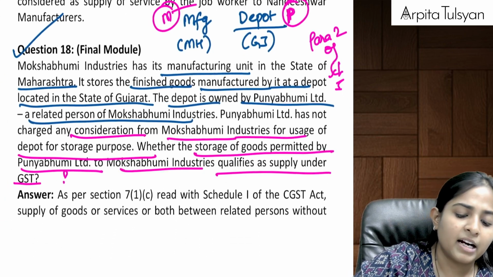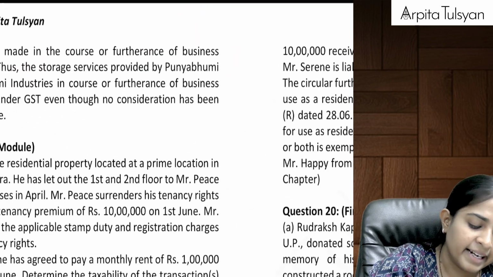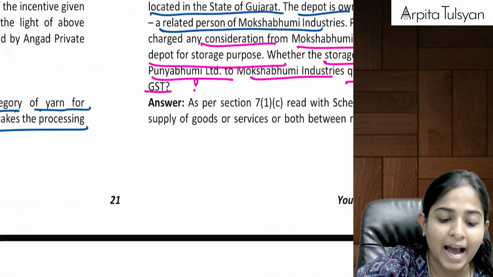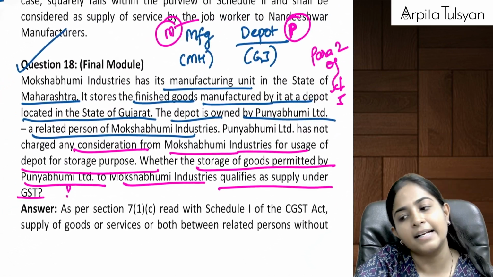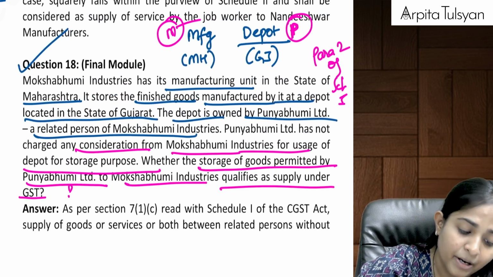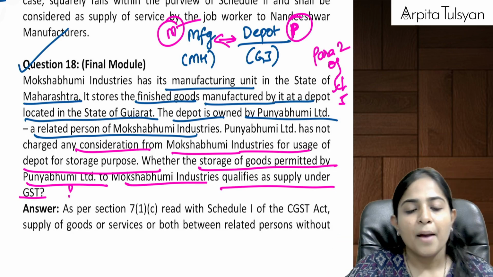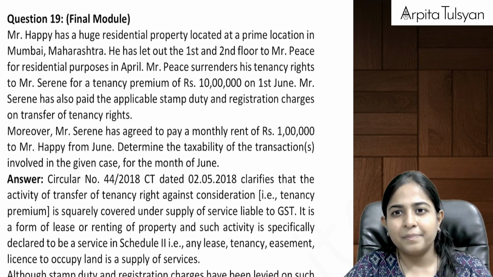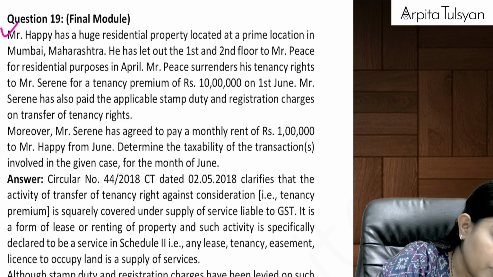Yes, if we are covered by para 2 of Schedule 1, then definitely this transaction will be considered as a supply, as per para 2 of Schedule 1 under Section 7(1)(c), because this is a transaction between related persons. Manageable? Okay.